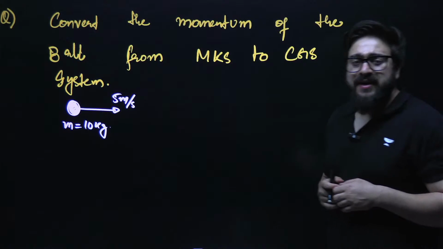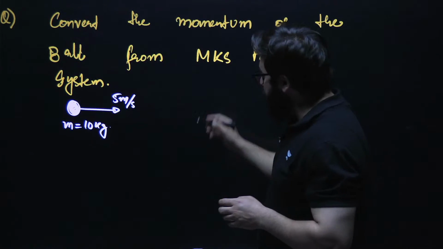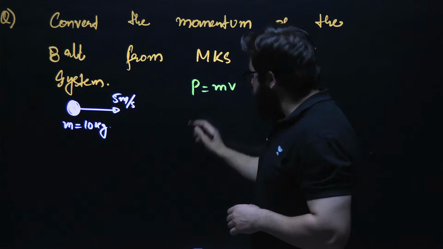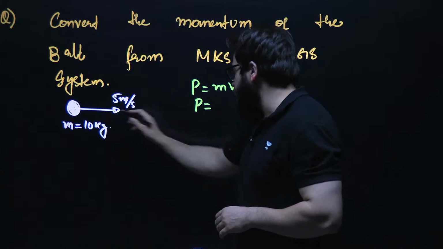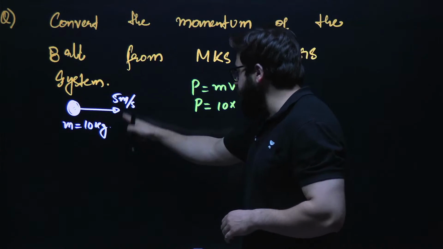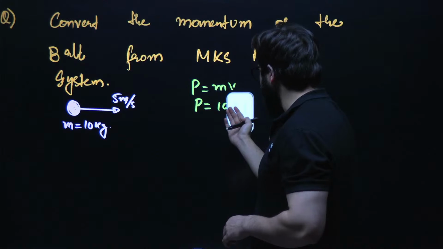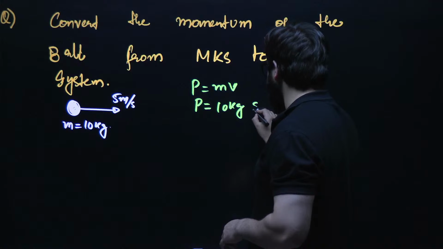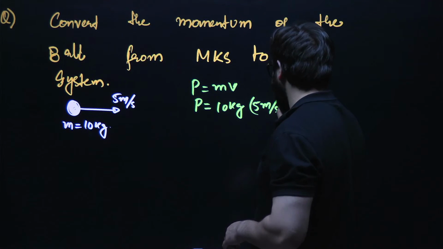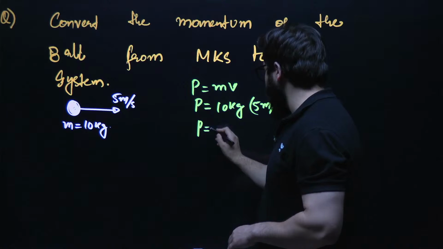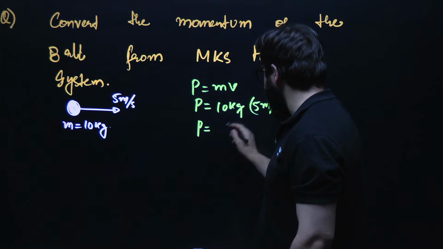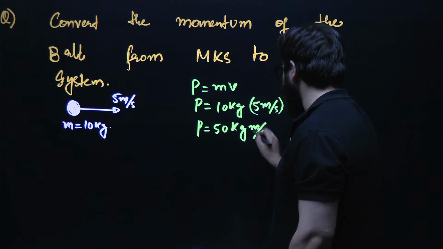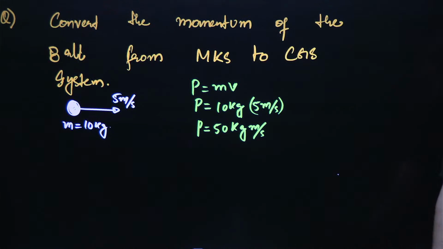Now, can you tell me what is the momentum of this ball? Momentum of this ball is simply mass into velocity. Mass is 10 and velocity is 5. So we write 10 kg into 5 meter per second. Now momentum will come out to be 10 into 5, that is 50. So it is 50 kg meter per second. This is the momentum that we got.